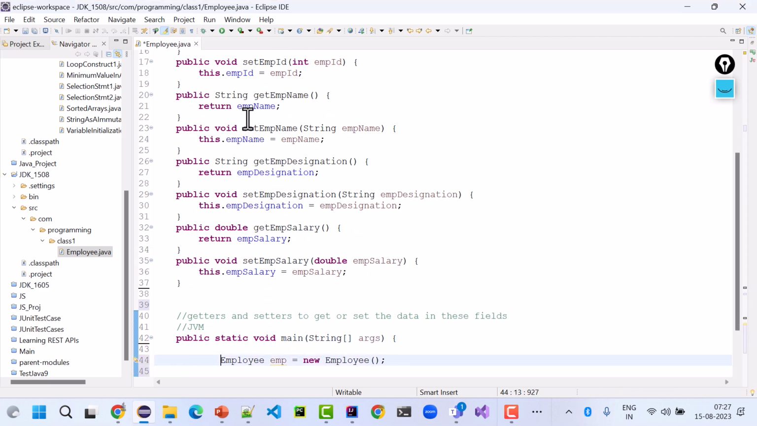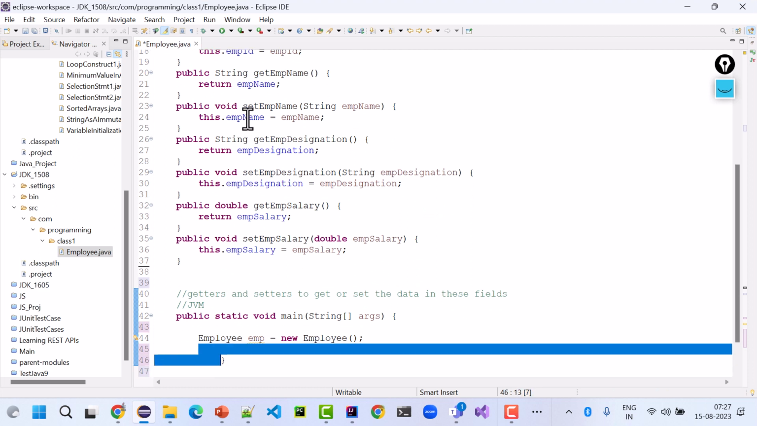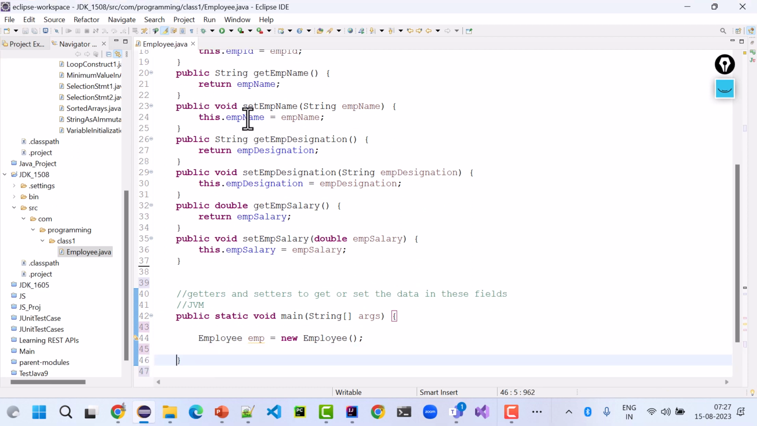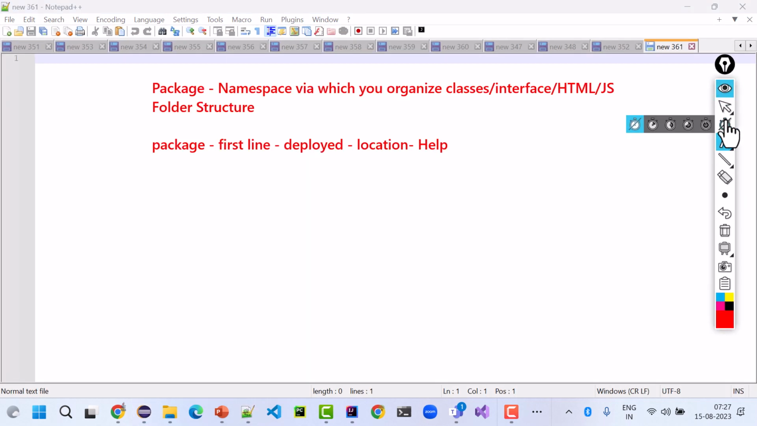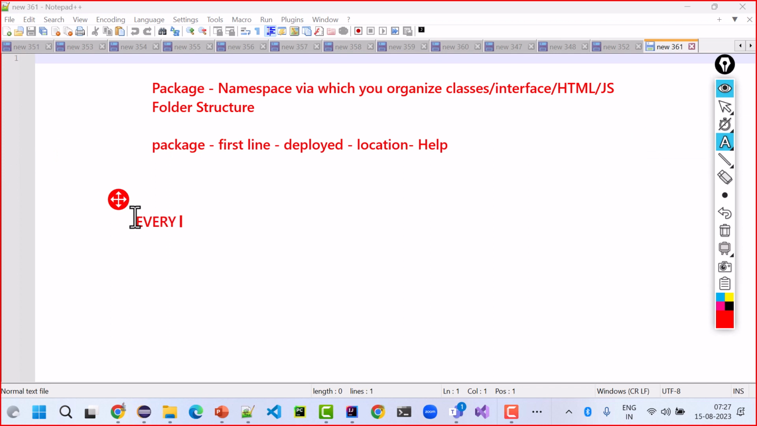So this is how objects are created. One thing before I proceed further, you should always remember that every concept of Java is created for only one individual, which is object.